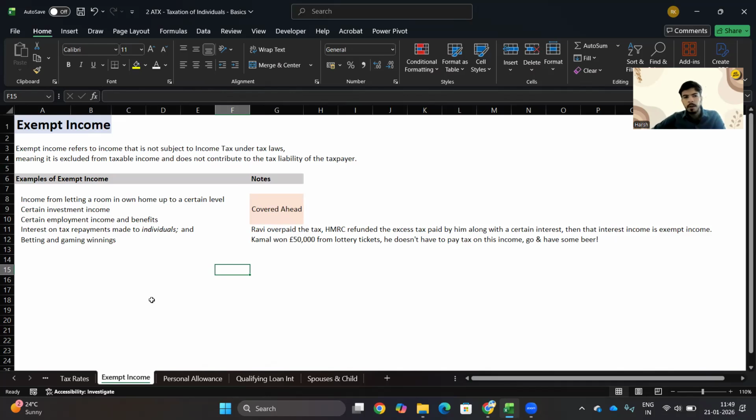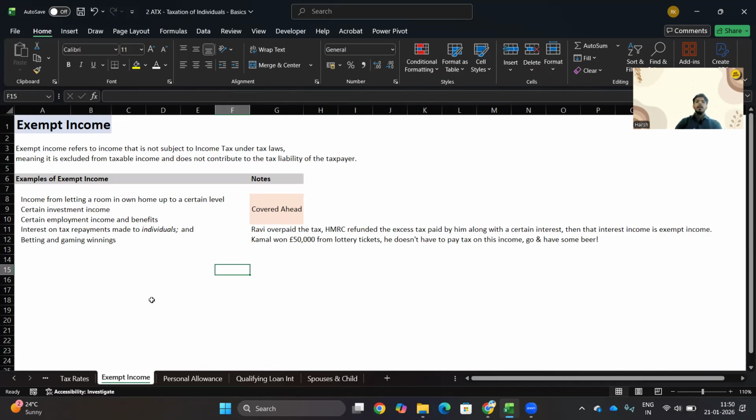So if we see certain examples of exempt income, we have firstly income from letting a room in your own home up to a certain level, which is covered ahead. Again, certain investment income and certain employment income and benefits are covered ahead. Next is interest on tax repayments made to individuals.